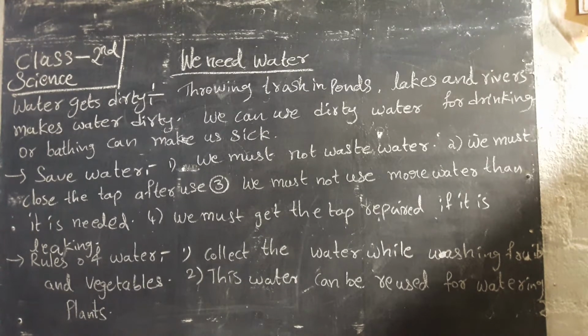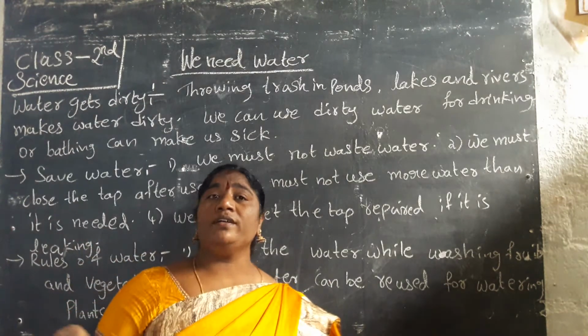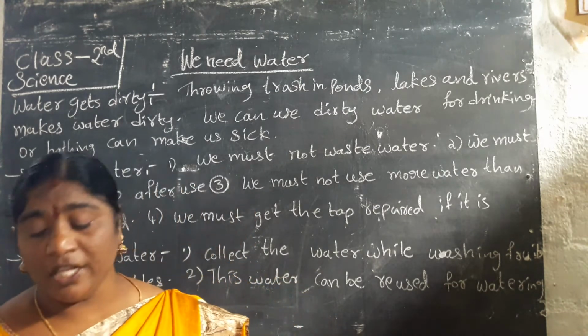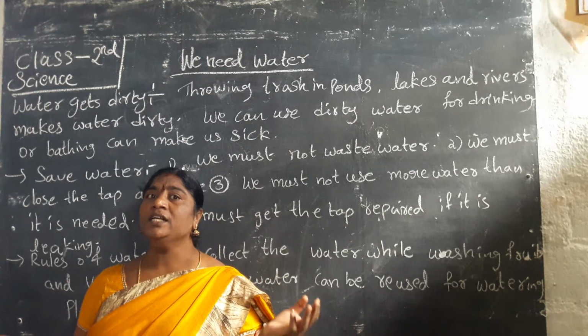Okay now children, we discussed the last session. Now we will go to how water gets dirty. How do we make water dirty? How does water get dirty? Because of throwing trash in ponds. Throwing trash and dirty things.